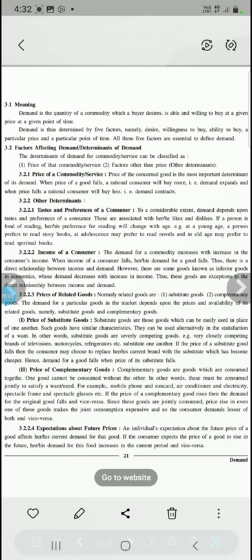I am going to teach you GSEB 11th Standard Economics. Chapter number 3, Demand, we are going to start.